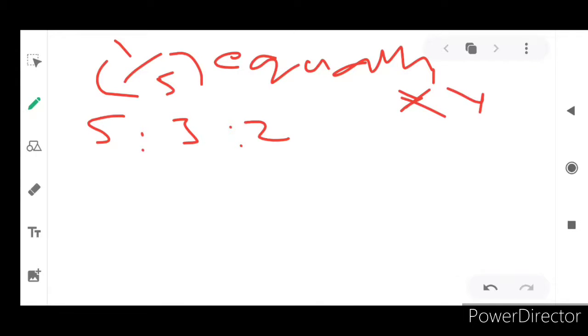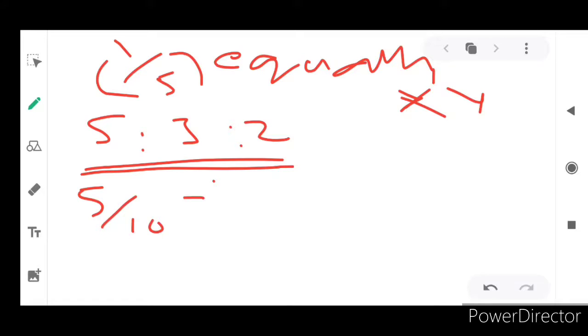So in that sense, 1 by 10 is going to be deducted from X and 1 by 10 is going to be deducted from Y, because 1 by 5 means, if you add all of these, 10 will come: 5 by 10, 3 by 10, 2 by 10. So from 5 by 10 we are going to deduct 1 by 10. 5 by 10 minus 1 by 10 leads to 4 by 10. 4 by 10 is the new profit and loss sharing ratio for X.